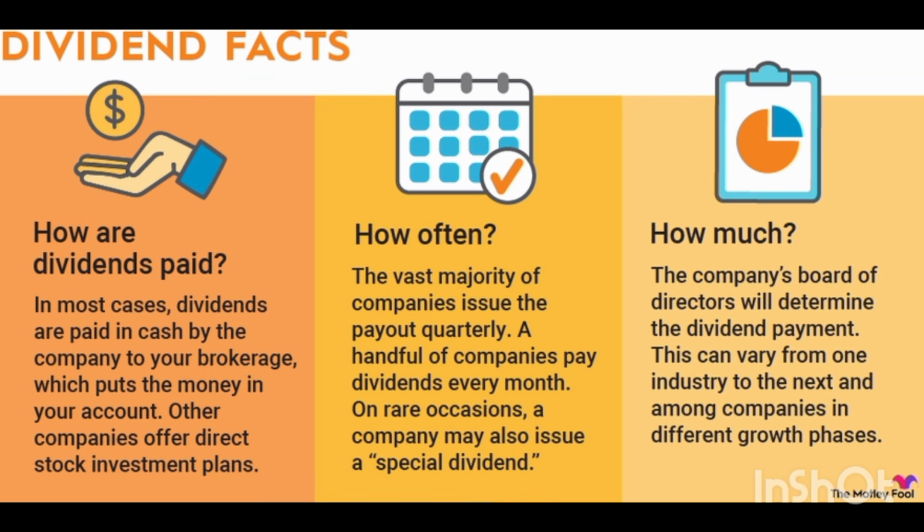The company's board of directors will determine the dividend payment. This can vary from one industry to the next and among companies in different growth phases. These are the 3 points you should keep in mind, and you should know the answers to these 3 questions before investing in any company: how much you will be paid, and how often. Obviously every company is different, so you have to research different stock markets and their past performances to know this before investing.